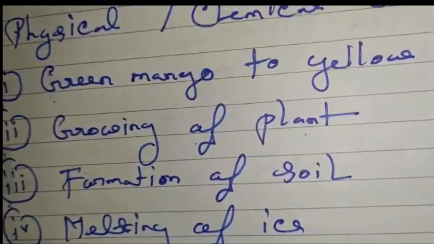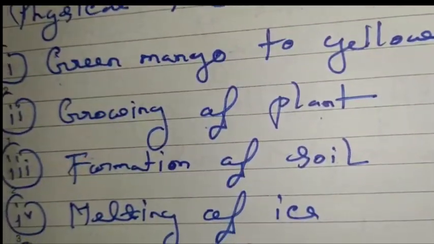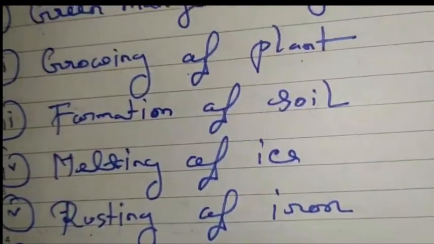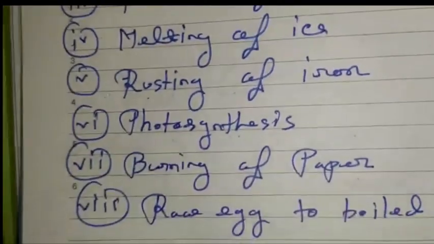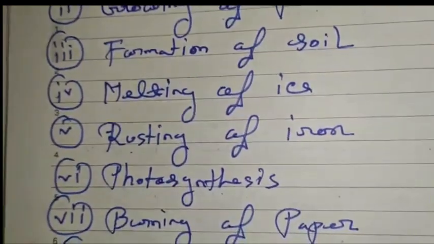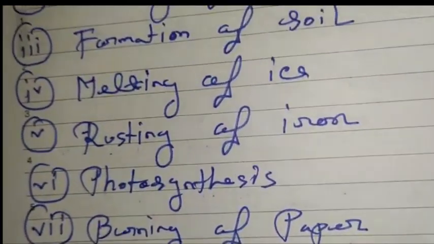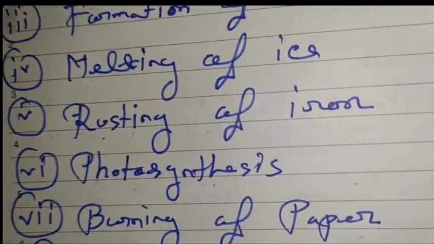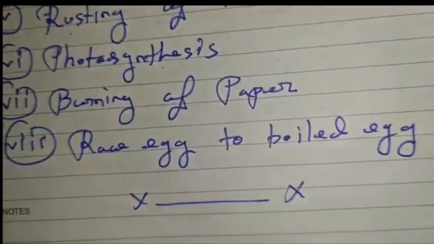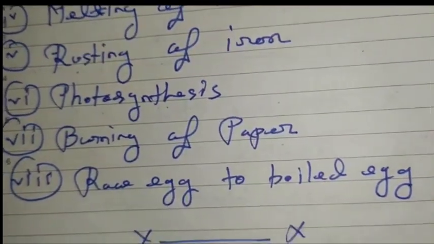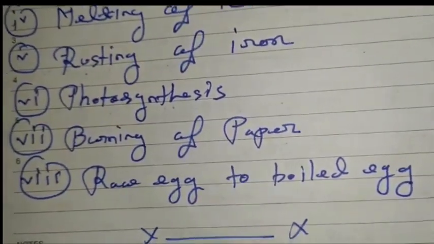Number 4, melting of ice. Number 5, rusting of iron. Number 6, photosynthesis. Number 7, burning of paper. Number 8, raw egg to boiled egg.